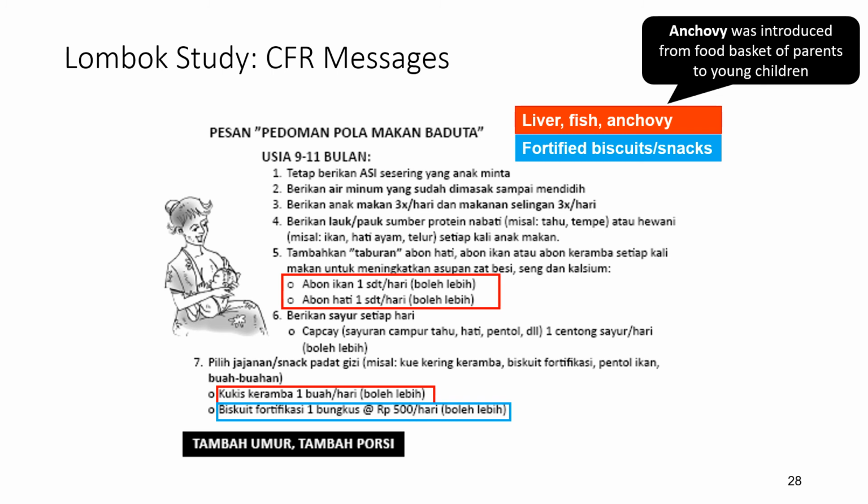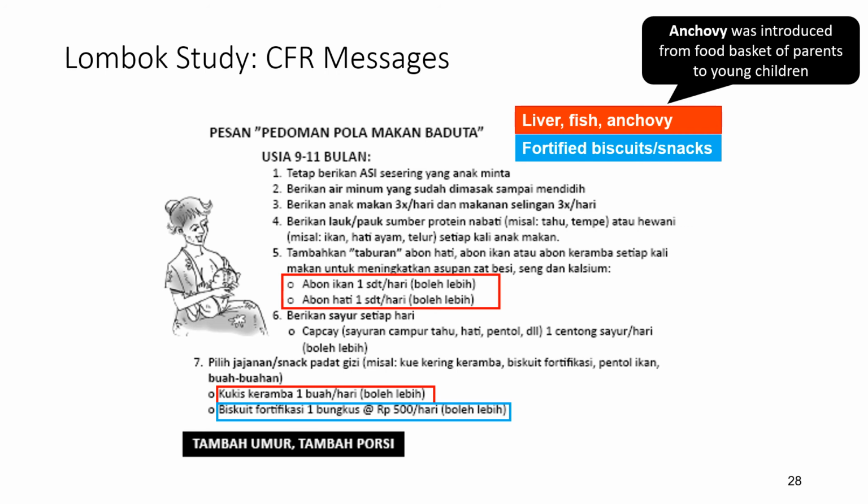And an example of how we tried to solve the problem of the absolute problem nutrient, which is calcium, is by introducing anchovy. Actually, the anchovy was identified during our observation when one mother from a poor family managed to provide the child with powdered, non-salted anchovy.